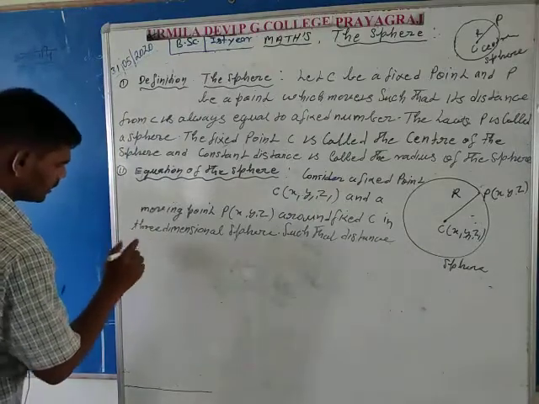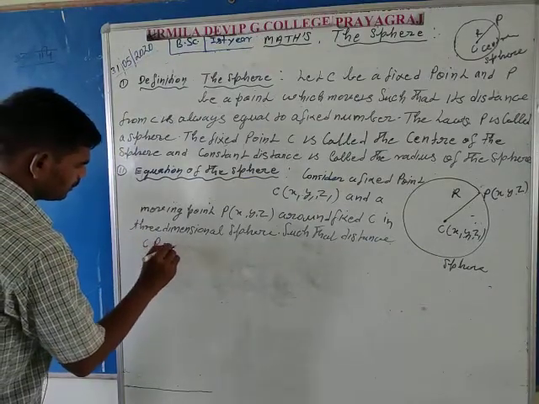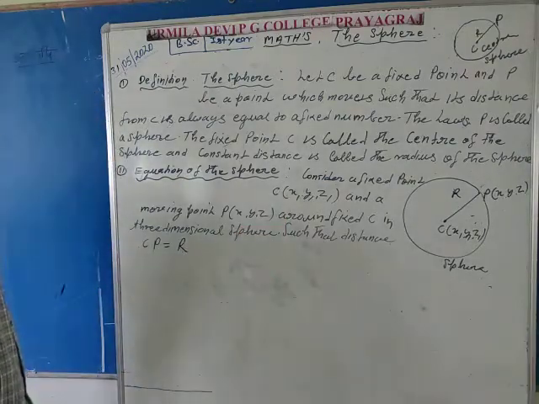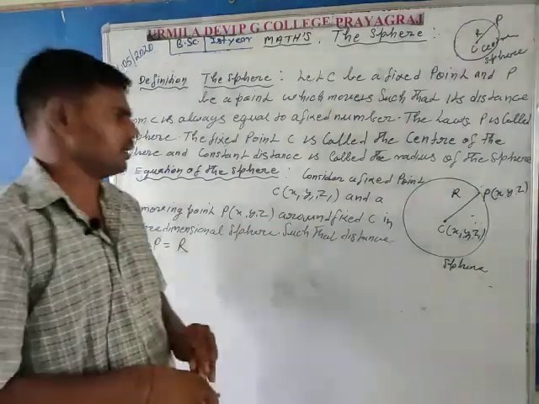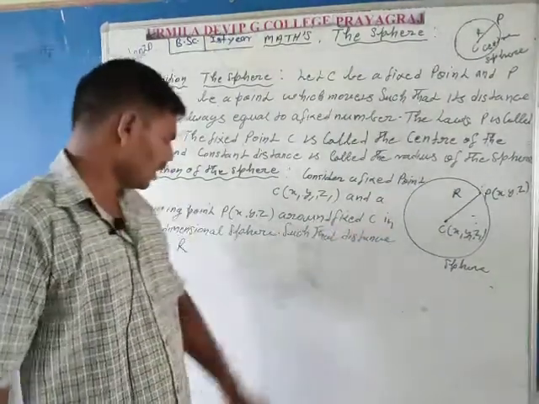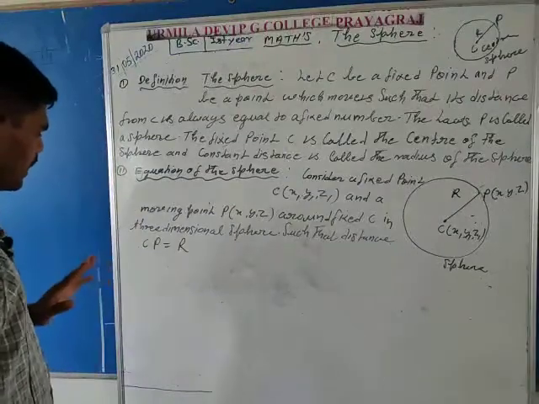So we also write CP is equal to capital R by the definition of the sphere, and it is clear from the figure that the distance between points C and P is capital R.